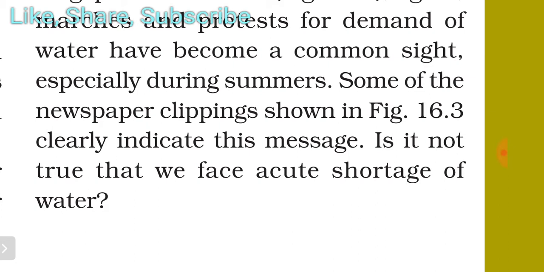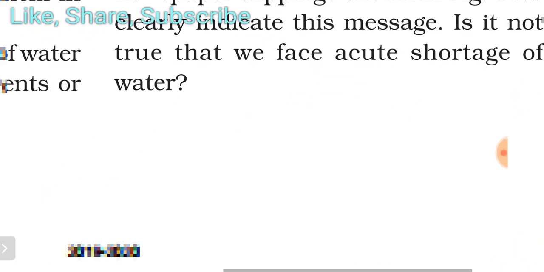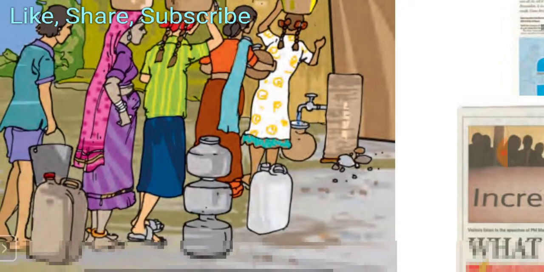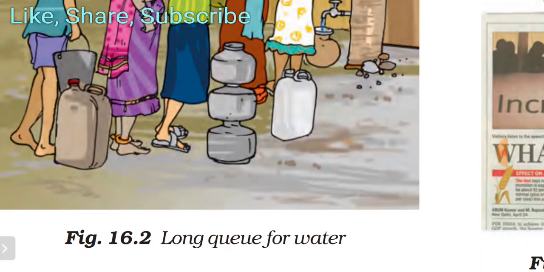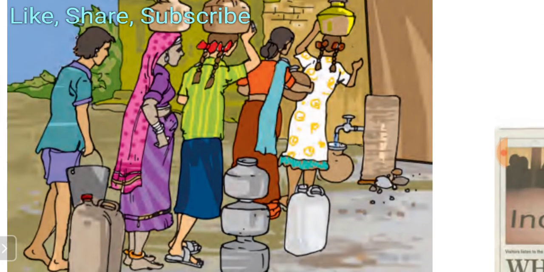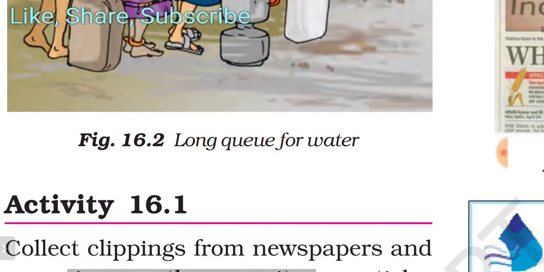Some of the newspaper clippings shown in figure 6.3 clearly indicate this message. Is it not true that we face acute shortage of water? क्या ऐसा ही नहीं है कि हम बहुत ज़्यादा पानी की कमी महसूस कर रहे हैं. So you can see long queues for water. You can easily understand from this figure how much shortage of water there is nowadays.